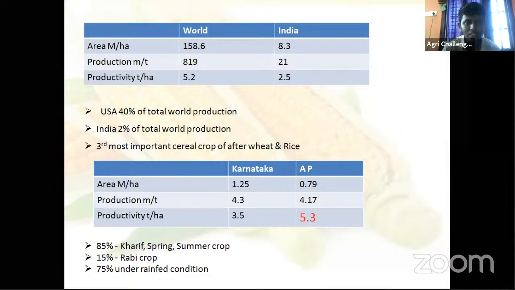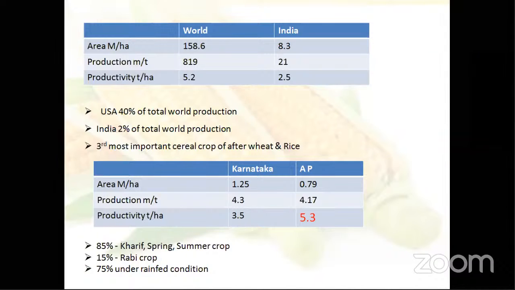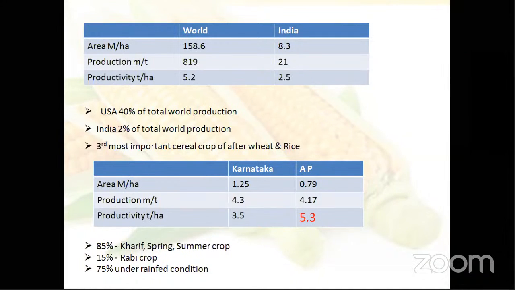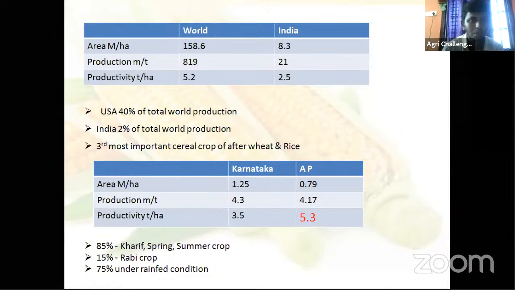The world average: if we take the world average, one hectare produces 5.2 tons, and in India 2.5 tons. How many quintals is 1 ton? 10 quintals, 1000 kgs. So just see, half of the gap is there in our productivity.